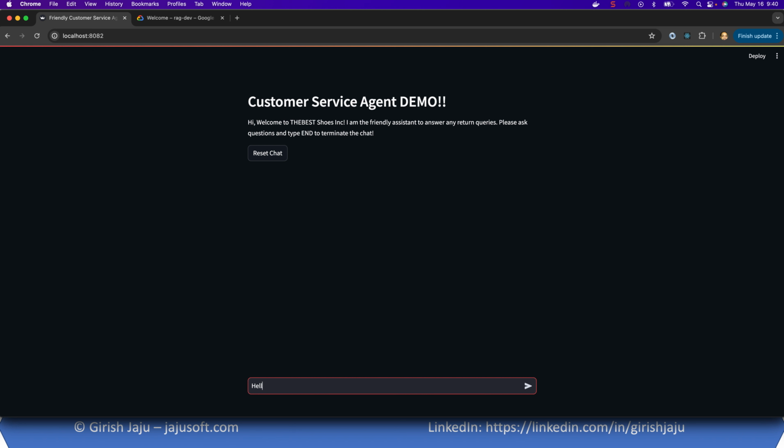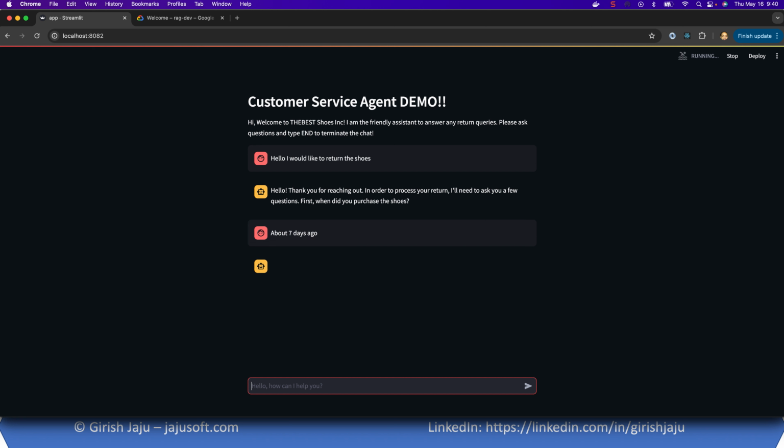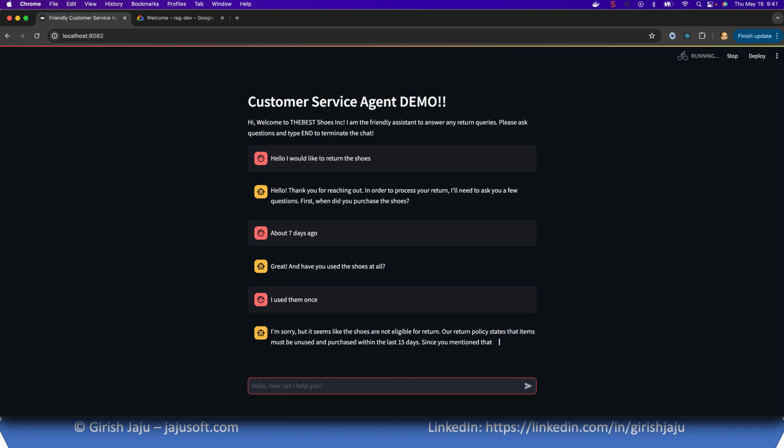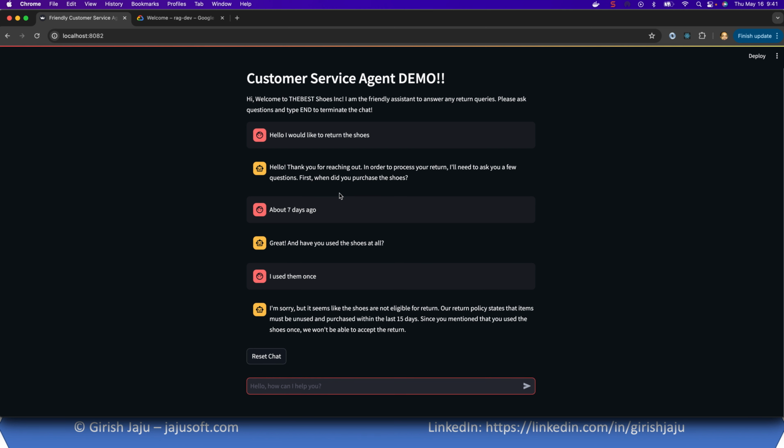Let's try one more scenario where we are within the window but we have used the shoes. Hello, I would like to return the shoes. Let's say about 7 days ago. And you see that it has different wordings of the question every time because whatever is coming from a large language model, I don't control it. Have you used the shoes at all? Let's say I used them once. And it understands that, hey, since you've used it, you cannot return them.